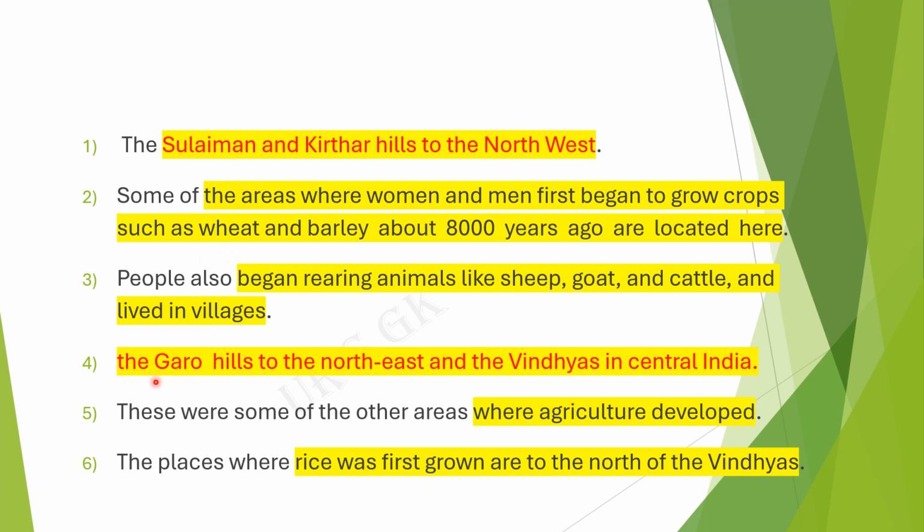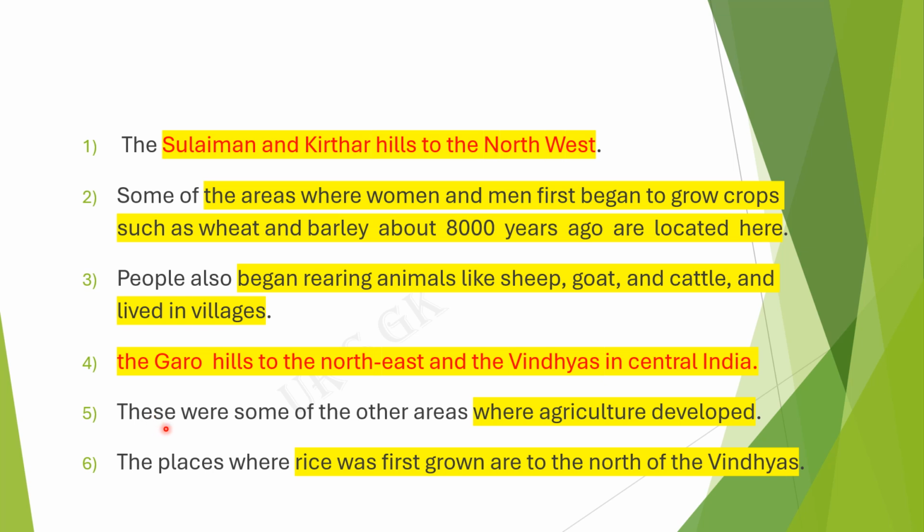The next one is related to the Garo Hills. The Garo Hills are located in the northeast part of India, and the Vindhyas are located in central India. These two places are also very important.